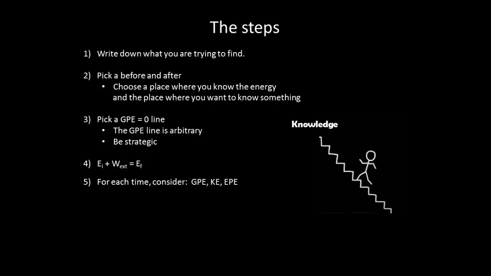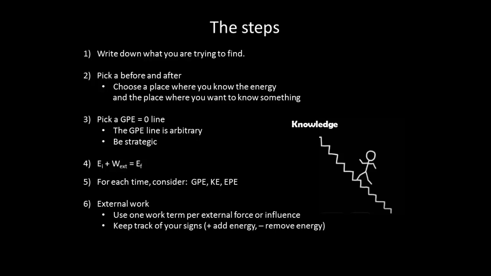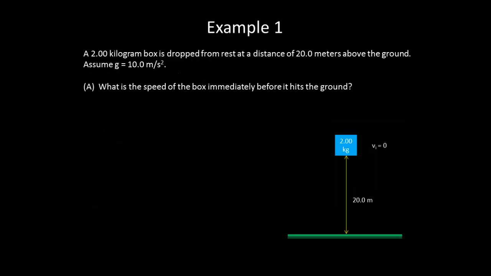And for my initial time and my final time, consider if there is gravitational potential energy, kinetic energy, or elastic potential energy. If there's any external work, you'll have a term per external force or influence. You want to make sure that you keep track of your signs. So if it's adding energy into the system, you'd have it positive. If it was something like friction or air resistance, it would be removing energy and there would be a negative term. And then solve. So let's try some example problems.